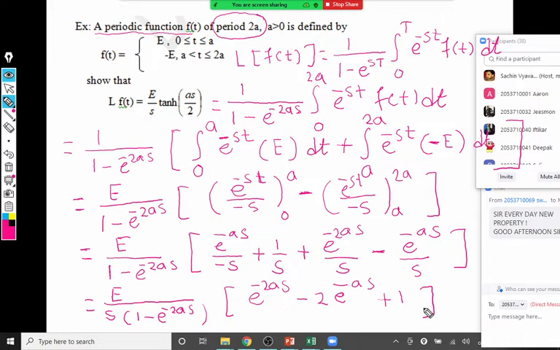We can keep this as a final answer, provided the question is just to find the Laplace of a periodic function. This will be our answer. But right now in the question, we have one more part, and we have to prove this one. Our aim is to prove the Laplace of f of t is this much. So first, is there any doubt? If you don't have any doubt, can you tell me how to move from this step to the required answer?